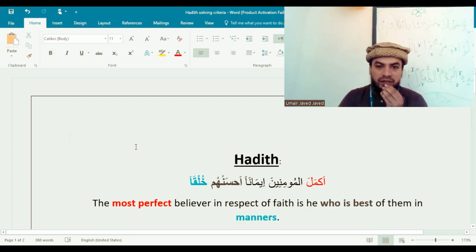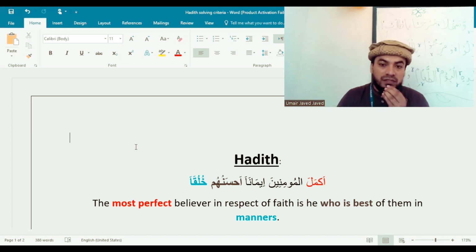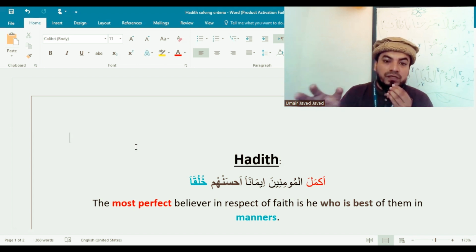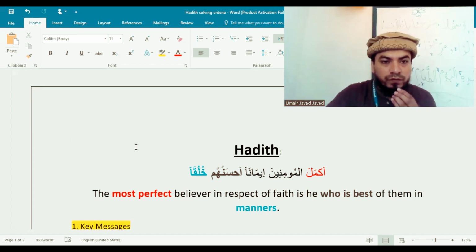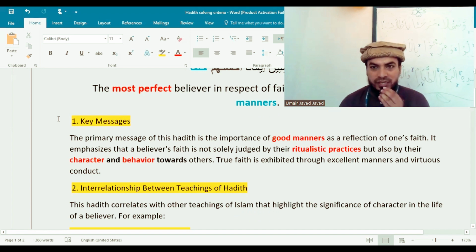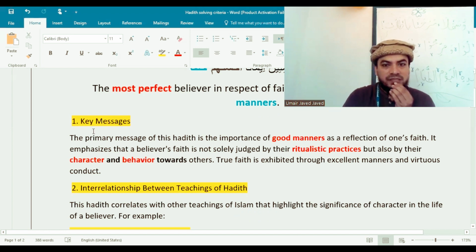So you have fulfilled the first standard. These words might be given in MCQs: the examiner can ask the meaning of akmal, ahsanuhum, or khuluqa.